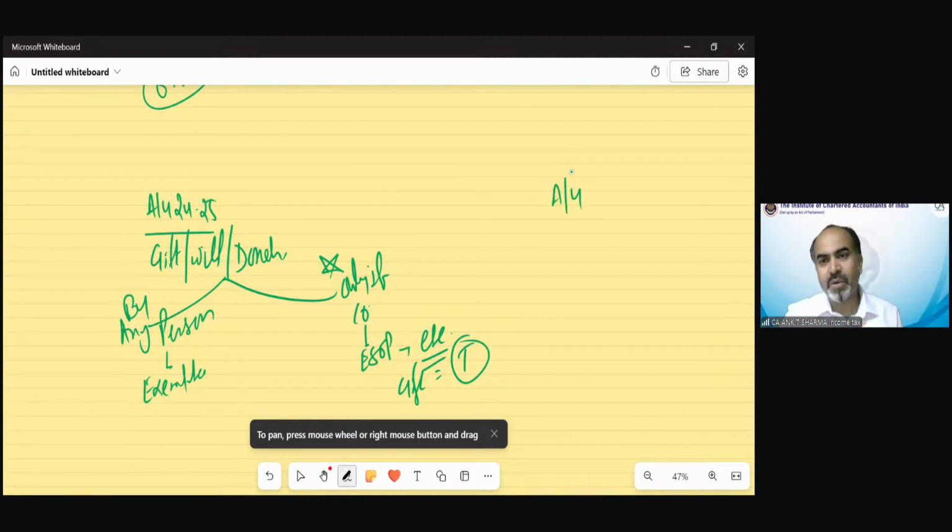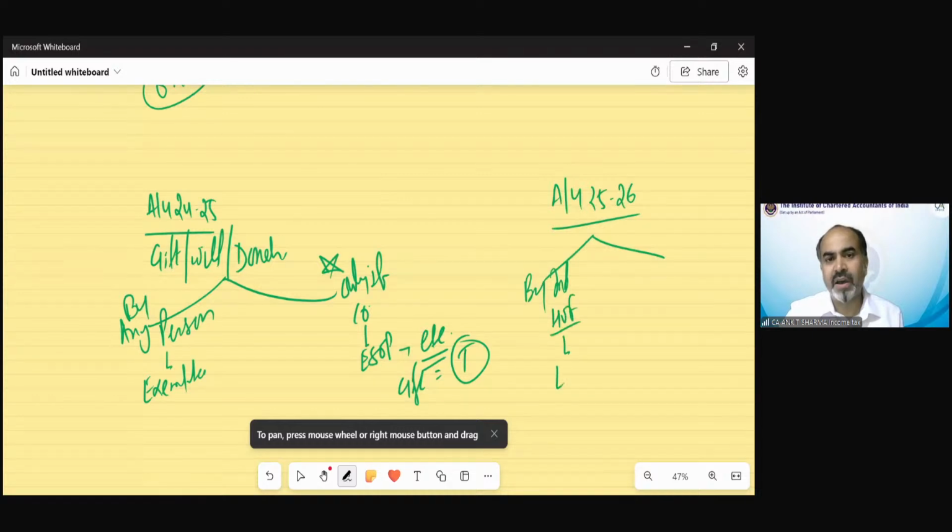Now, assessment year 25-26: gifts by individual and HUF are exempted. So this ESOP was earlier taxable and is exactly the same now, also taxable, and all other kinds of gifts by any other person are also taxable.